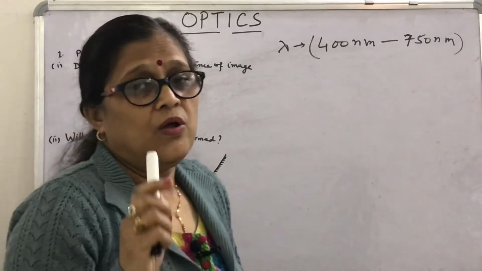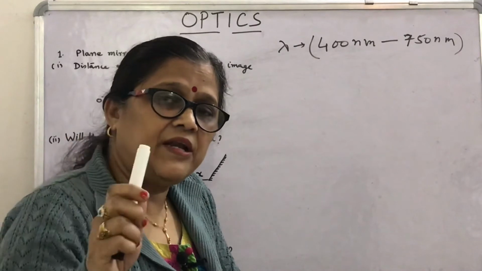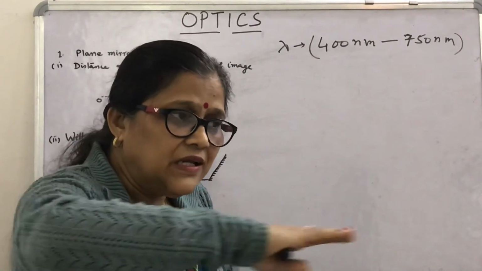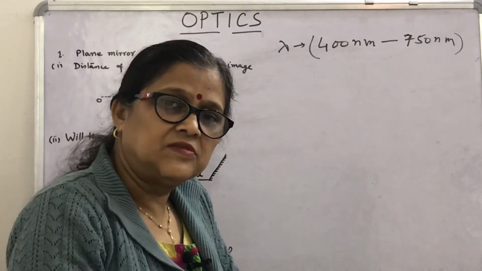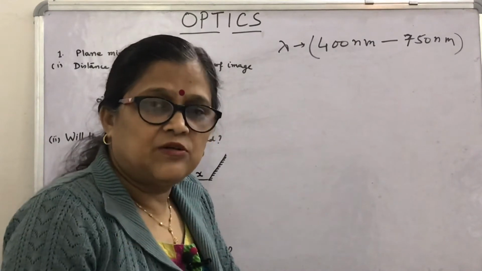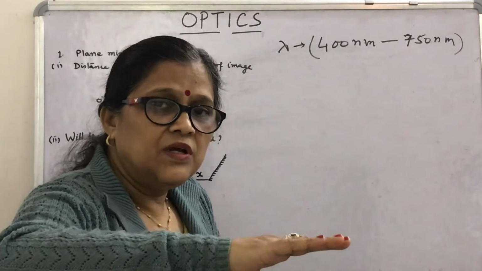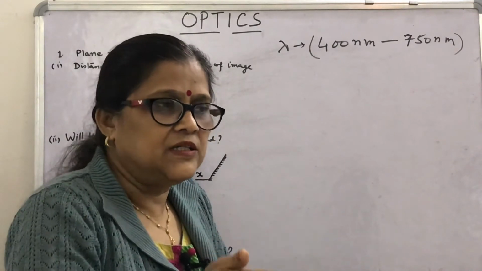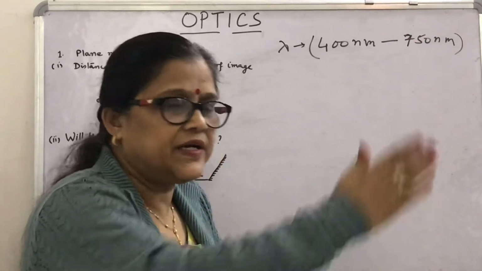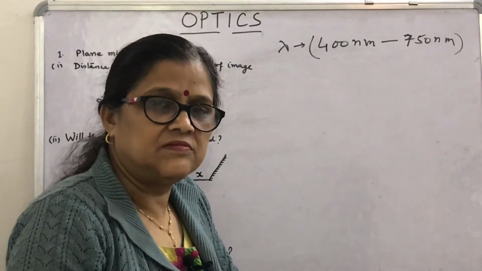Now, what happens when light falls on any surface? Depending upon the nature of the surface, if it is shiny, smooth, then the maximum portion of the light is bounced back, reflected back. This is called reflection.